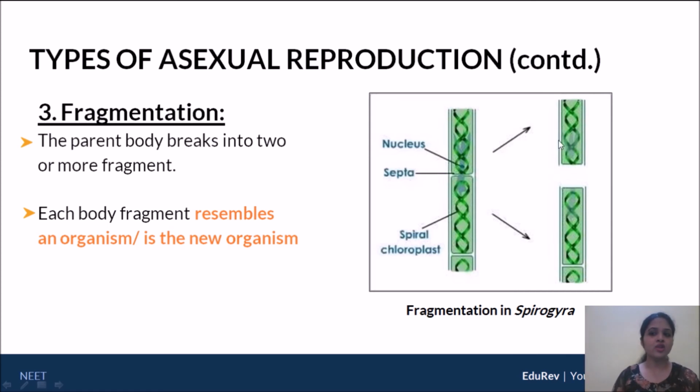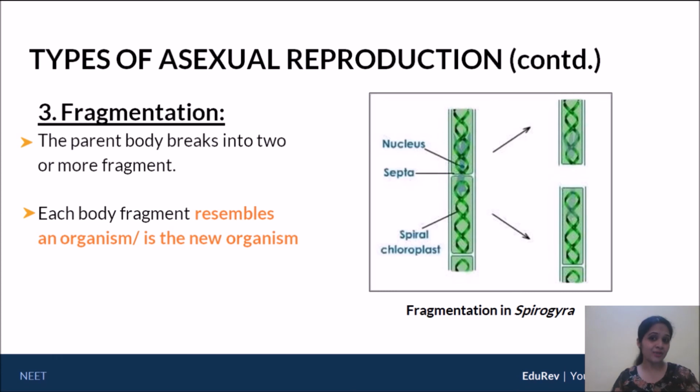So can I say this top fragment, just by the fact of breaking away from the original parent, already is a new organism, and the one down here also is a new organism. So no extra development actually has to take place for these individual fragments to become new organisms.